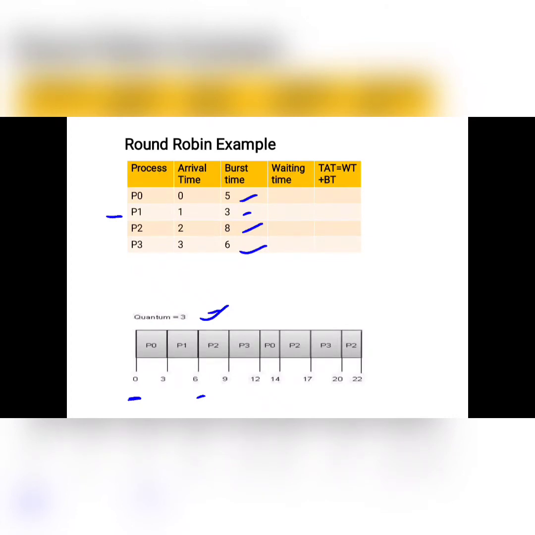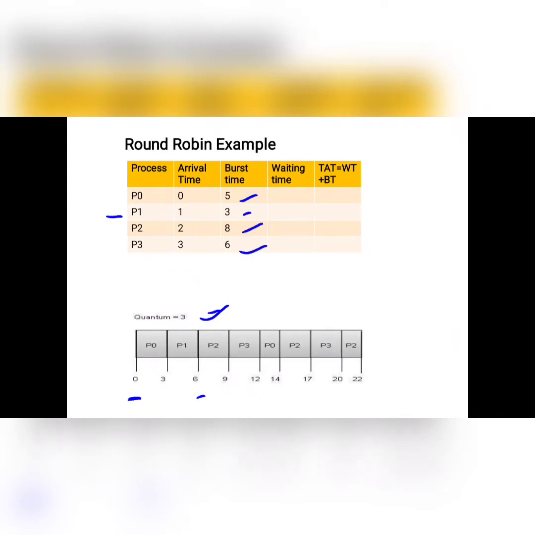After completion of P1 at 6, P2 starts and executes for a quantum of 3. 6 plus 3 is 9, so at 9 P2 is preempted. Even though the burst time of P2 is 8, it executes only for 3 and the remaining 5 is pending.